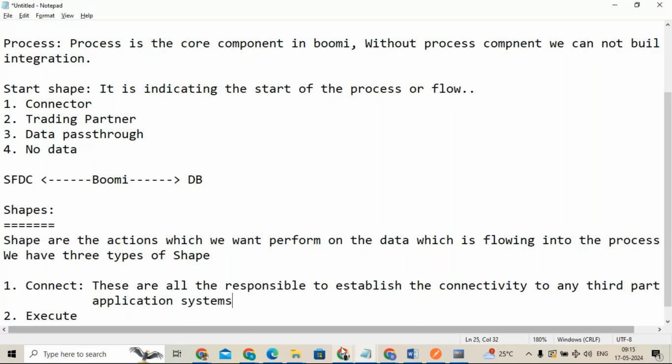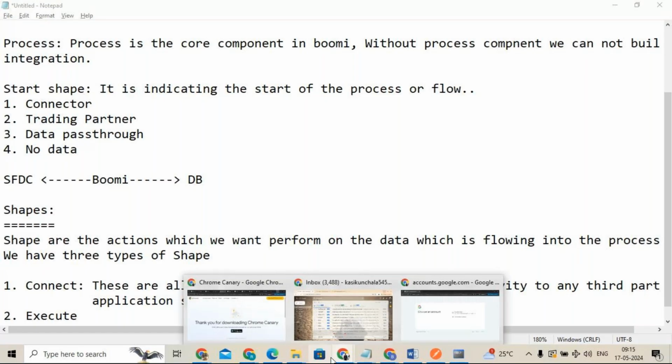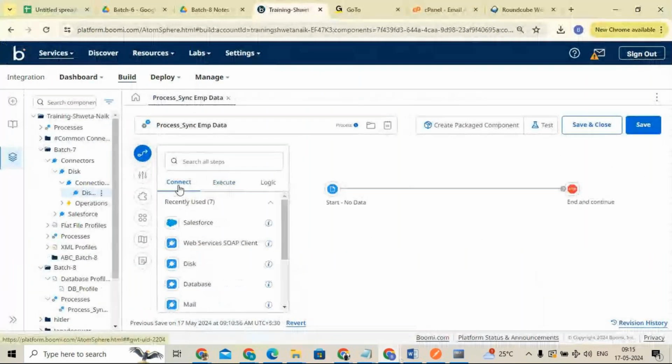For example, let's go to Boomi and we'll see. So here you can see, we have a connecting type, we have an execute type, we have a logic type.